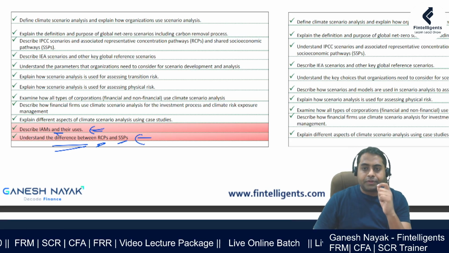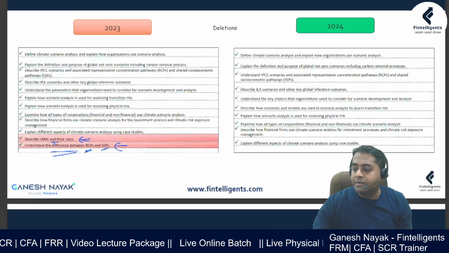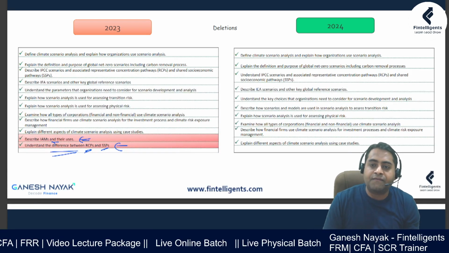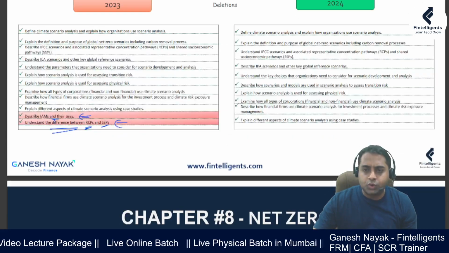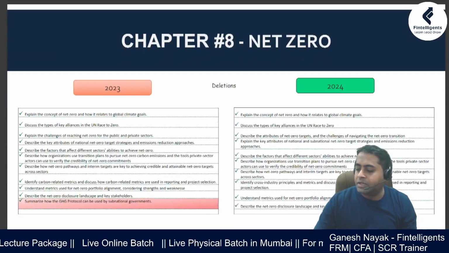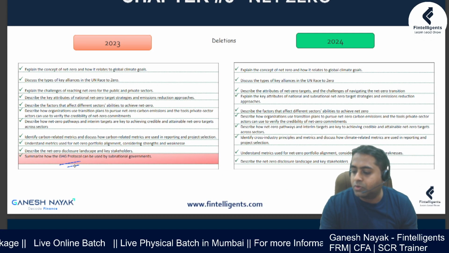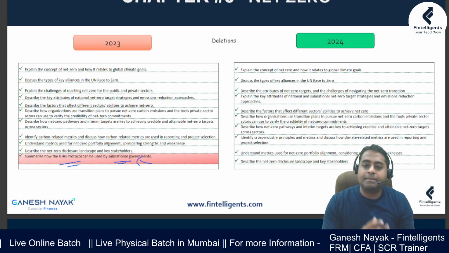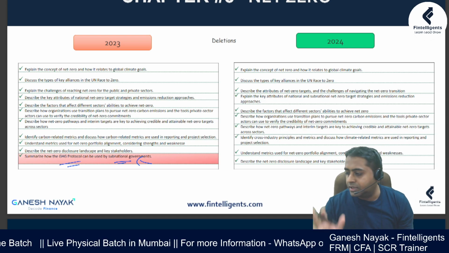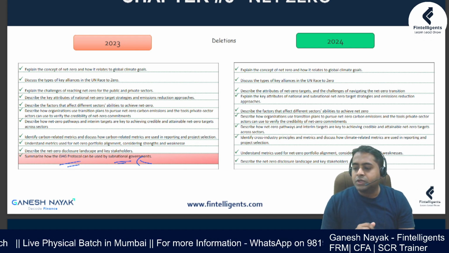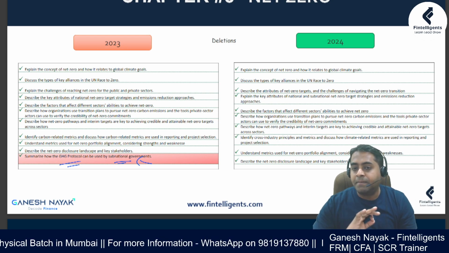So they've shrunk the chapter to a certain extent and made it more readable, because a lot of people don't come from the background of modeling. That has also been highlighted over here. There have been 2 deletions. The last chapter, the deletion that has happened is the GHG protocol, which was explicitly there in the previous section. That has now been removed, and it has been adjusted in some other learning objective at an overall level. So what we understand from this overall perspective, the first chapter, there's been a major change.